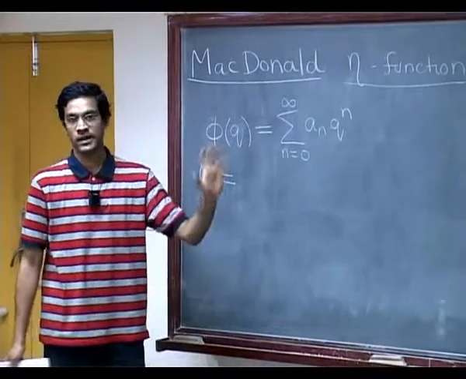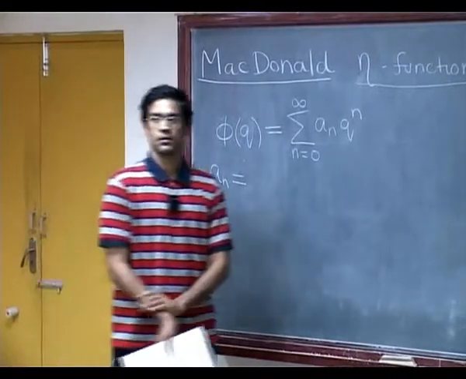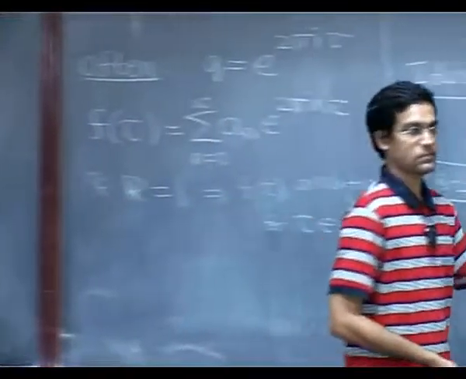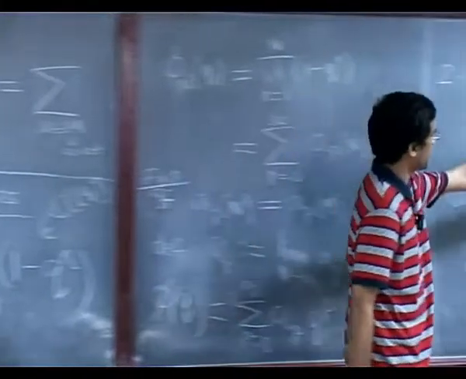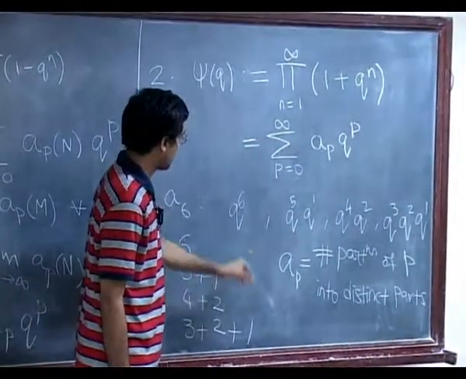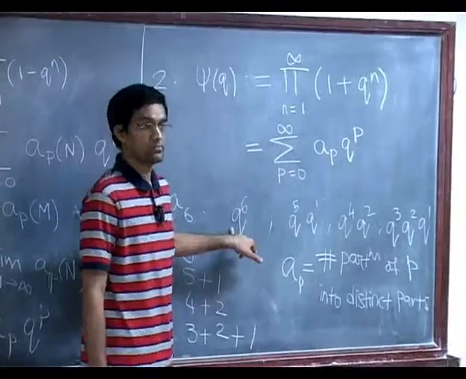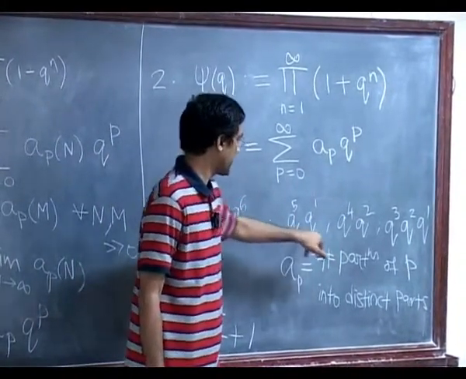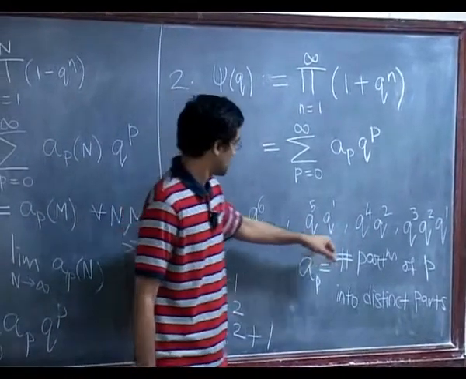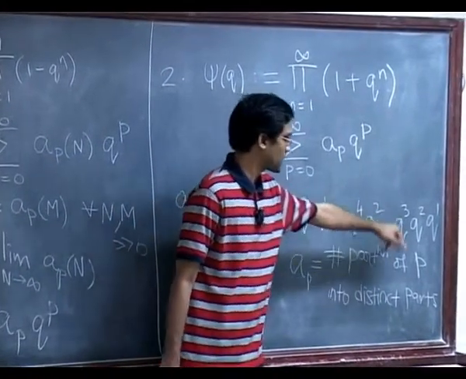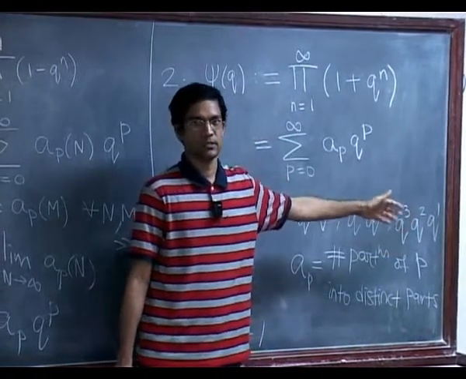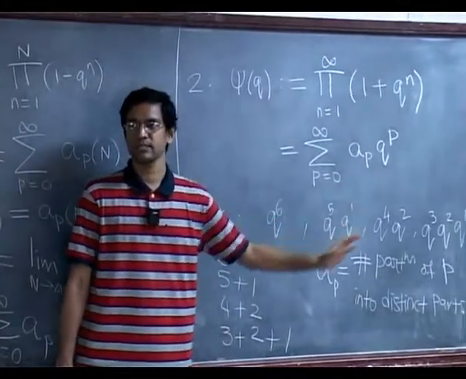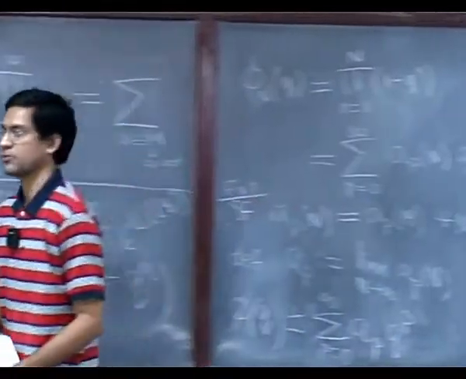You just have to incorporate the negative signs somehow. If you again imagine the same q to the 6 with minus signs here instead of pluses, then the q to the 6 term will come with a minus sign. For q to the 5 times q to the 1, there will be 2 minuses, so it's a plus. Here there are 2 minuses, it's a plus. There are 3 minuses, so it's a minus. So you do get 0 as the final coefficient, because there are actually 4 terms, but 2 of them contribute a plus and 2 of them contribute a minus.